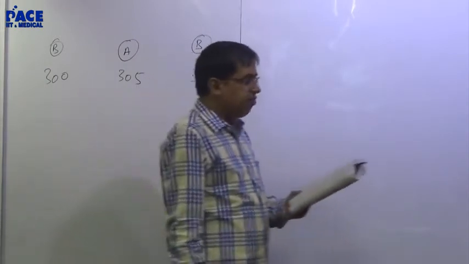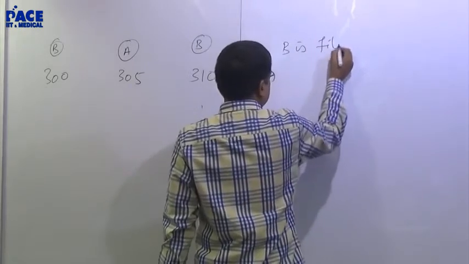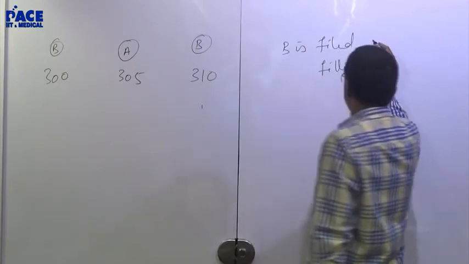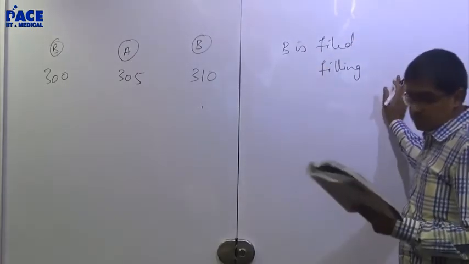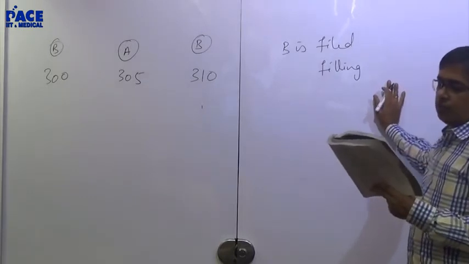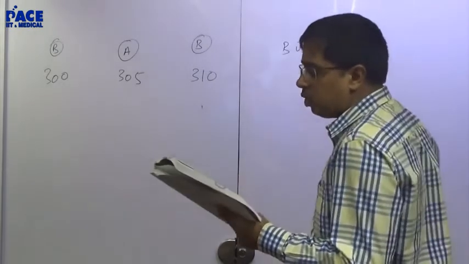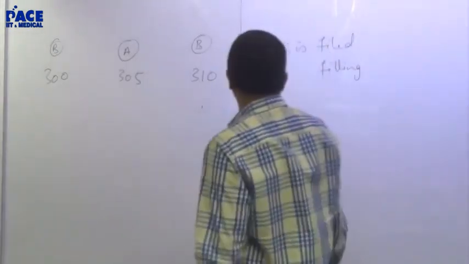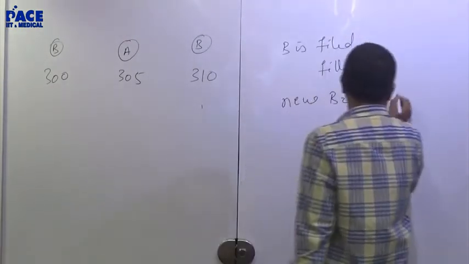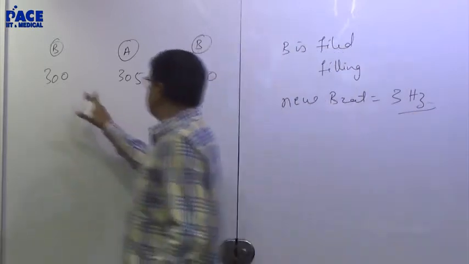When B is filed, or filing, any of these words implies frequency will increase. When B is filed, it produces 3 beats with A. Now B is filed.